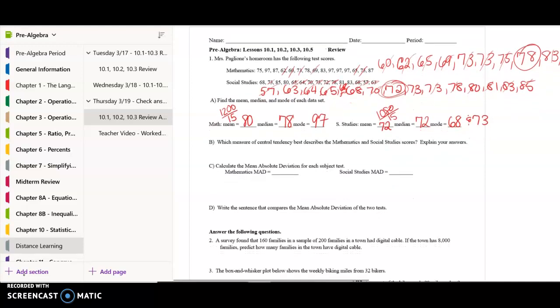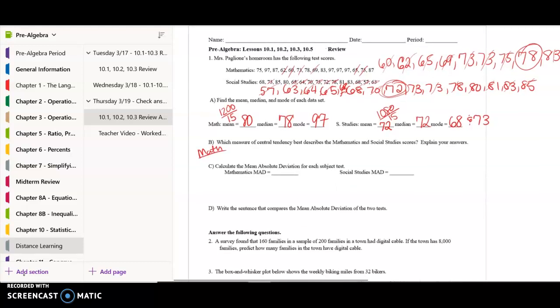All right, so it says which measure of central tendency best describes the mathematics and social studies scores. For math, it would definitely not be the mode because that's super high. The mean and the median are pretty much the same. There's no outliers. So I'm going to say the mean and the median, because the mode is too high. The mean and the median are close together, so those would both be good representations.